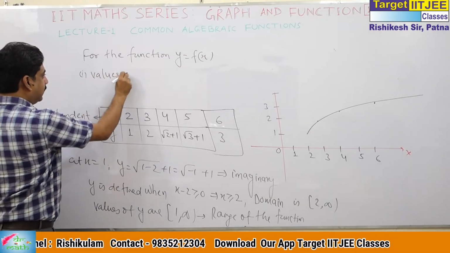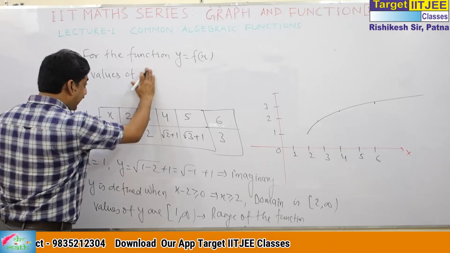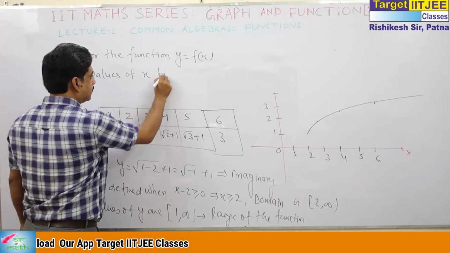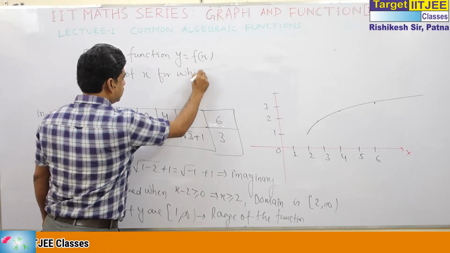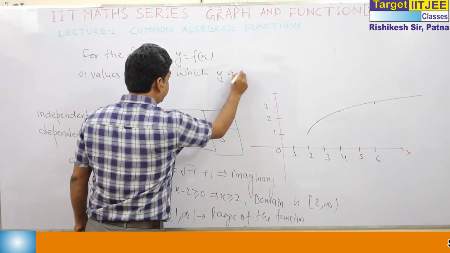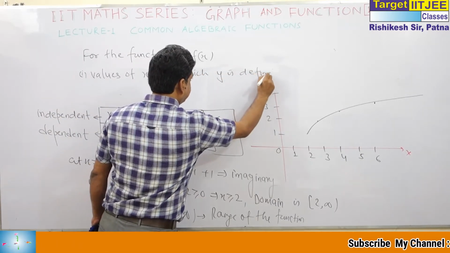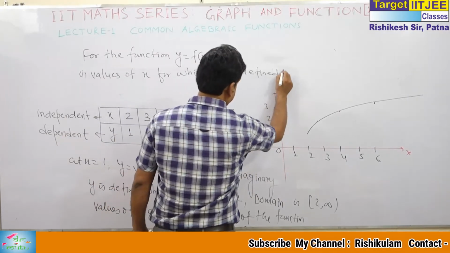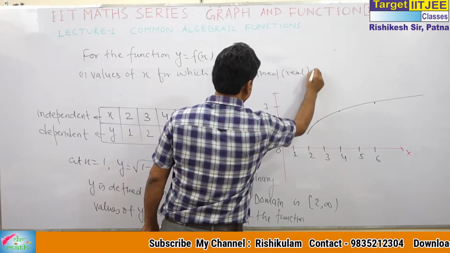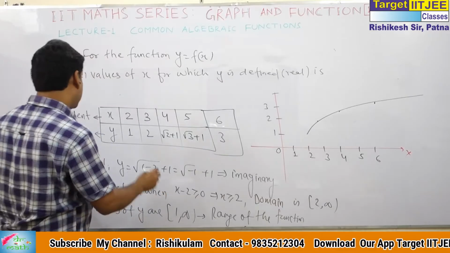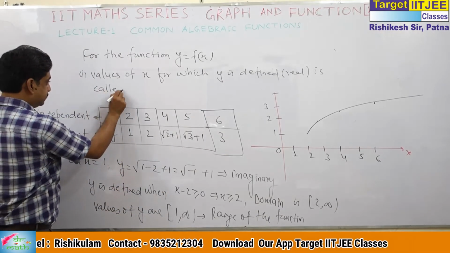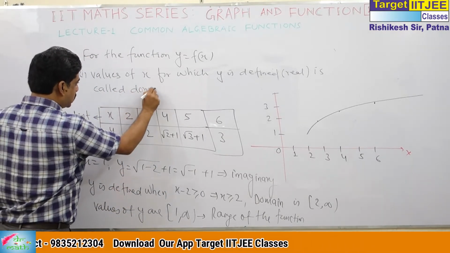Values of x for which y is defined, meaning in the real sense, is called the domain of definition of the function.